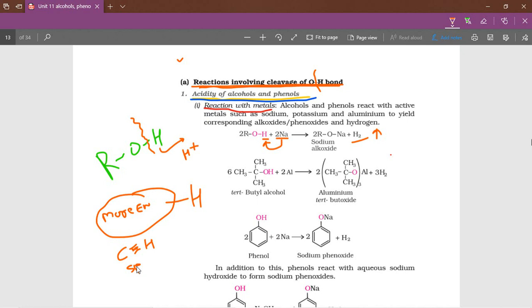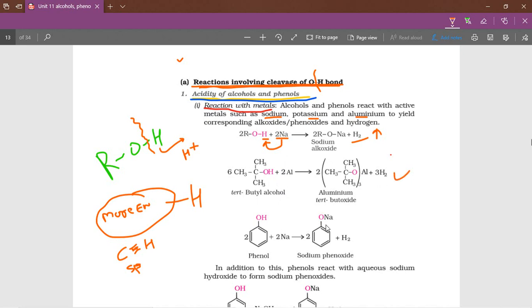These are all called acidic hydrogens. These acidic hydrogens are easily liberated as H plus by reacting with metals. Metals means highly reactive metals like sodium, potassium, aluminium, which displace hydrogens.